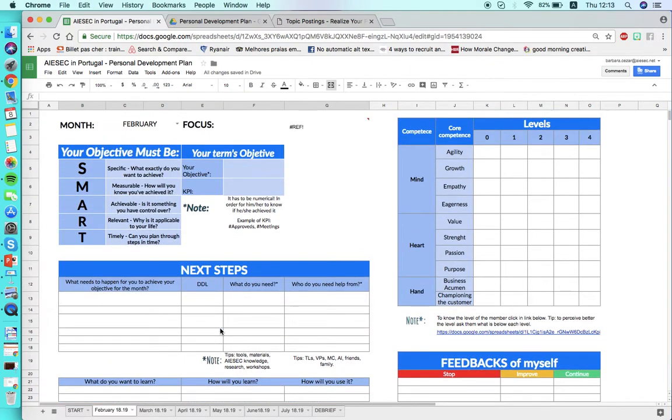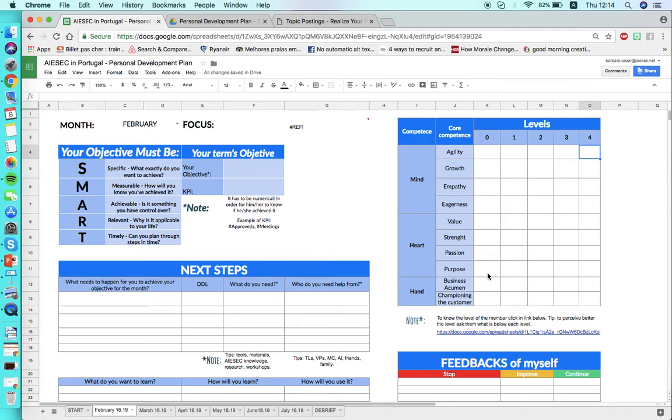Okay? Here, a very important part that we have is the competence. So, as you know, we have a competence model in AIESEC, and these competences are divided in mind, heart, and hand. So, these competences have levels from 0 to 4.